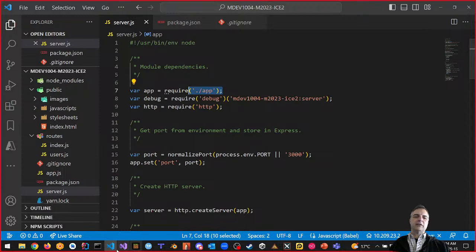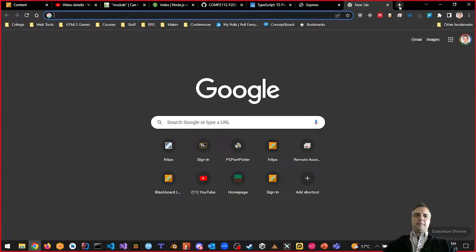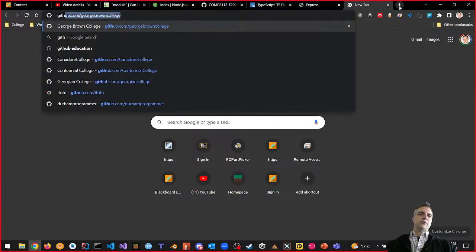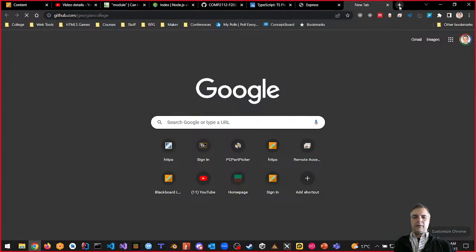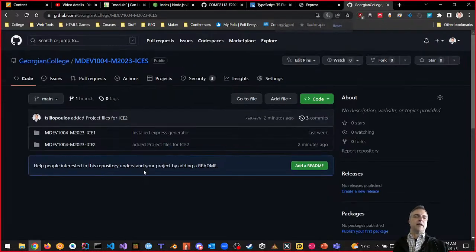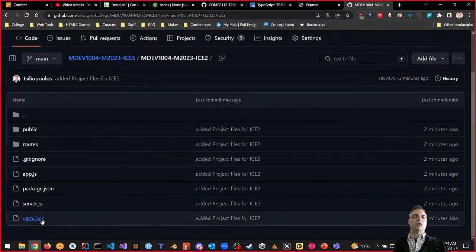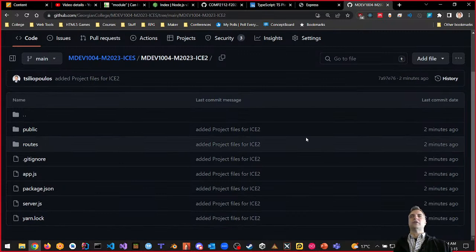So now let's take a look up online at what we got. I'm going to go into GitHub and go to Georgian, and let's take a look at our latest push, which is this one. Now take a look. You can see that I've got an extra in-class exercise. And inside there, I don't have any node modules like we had last time, just this. Guys, this is good, right? I don't want all my node modules in here. It's going to be a pile of node modules at the end, right?